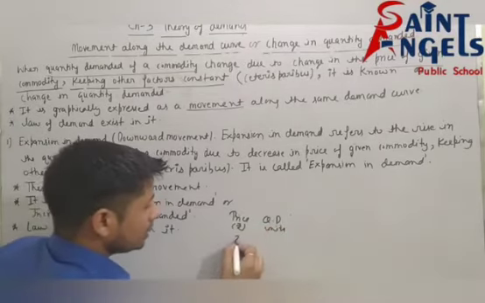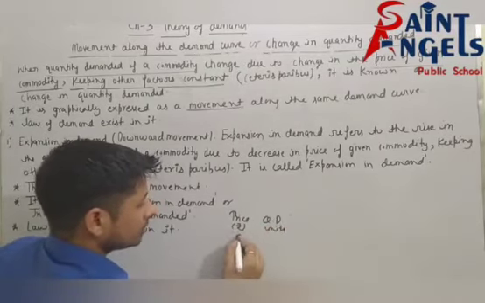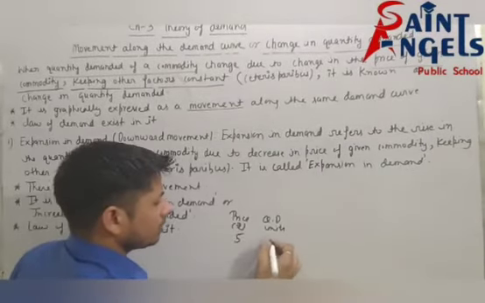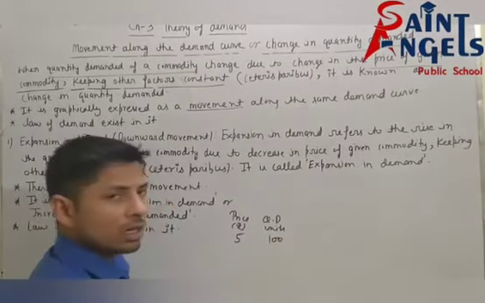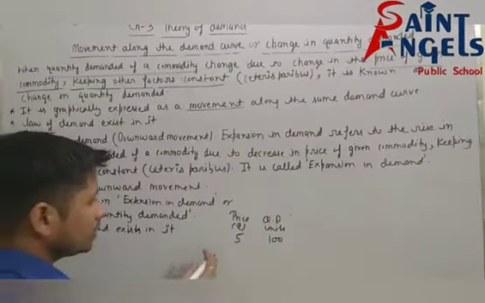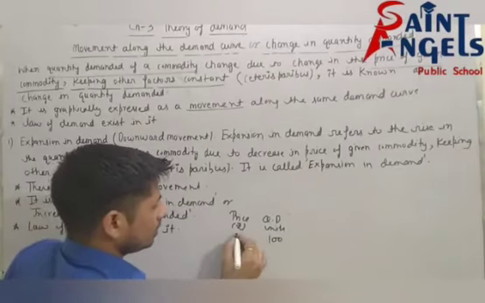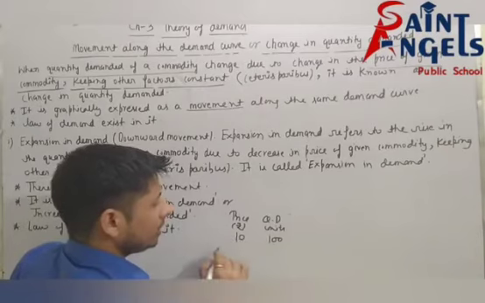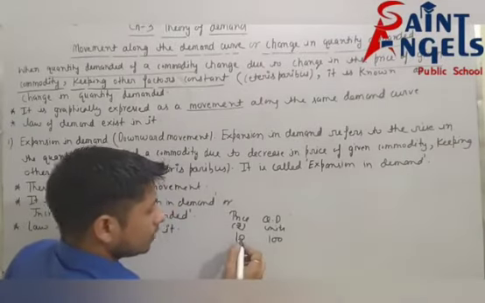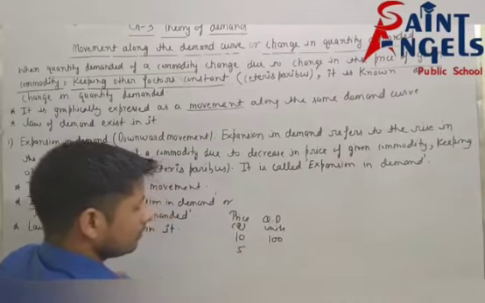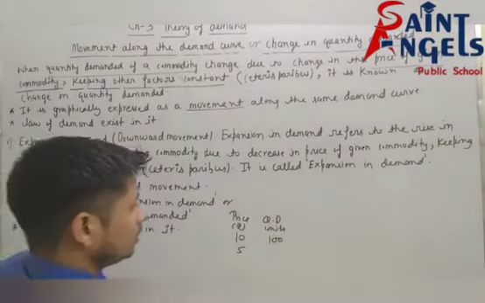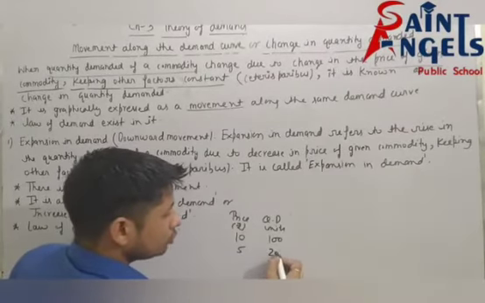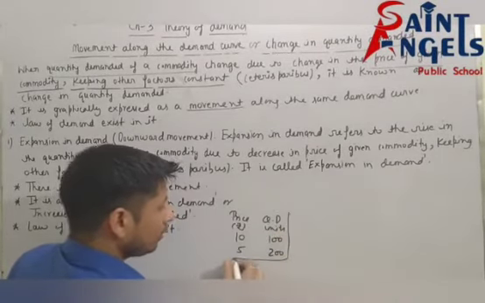See, suppose initial price is 10 and quantity demanded is suppose 100 units. How many units? 100 units. Suppose initial price is rupee 10 and quantity demanded at rupee 10 is 100 units. Suppose price decreases from 10 to 5, then quantity demanded increases from 100 to 200. So this is the table.